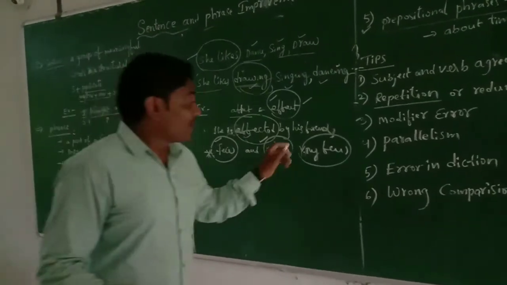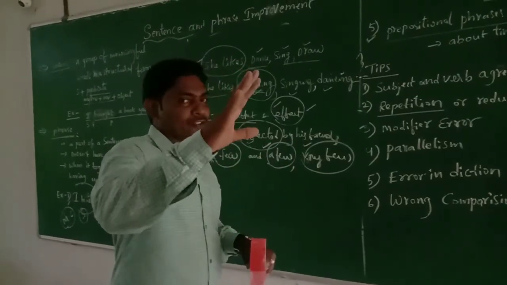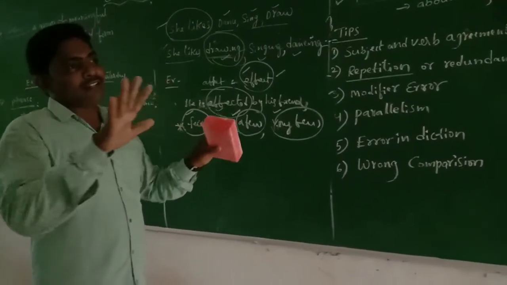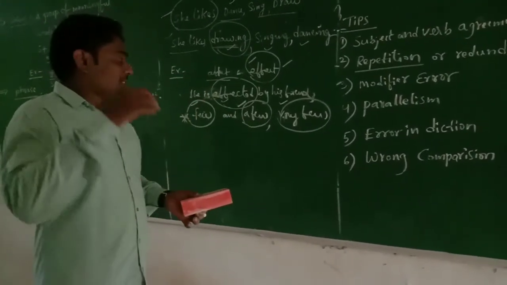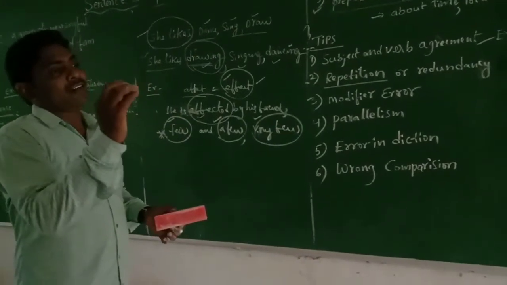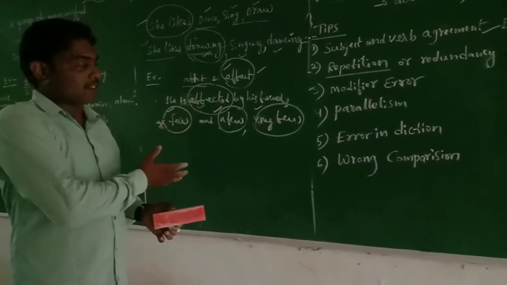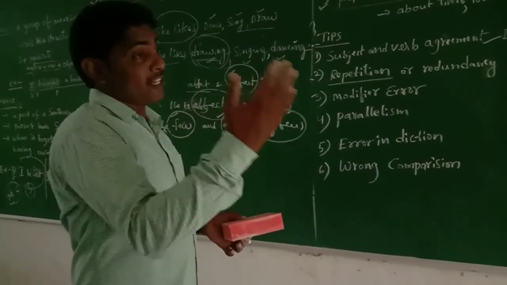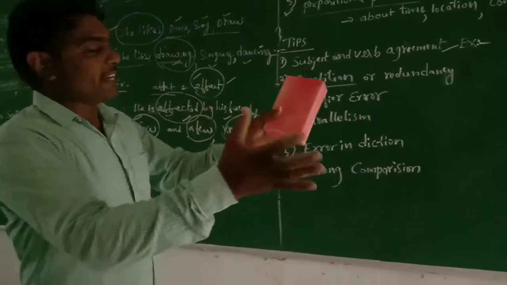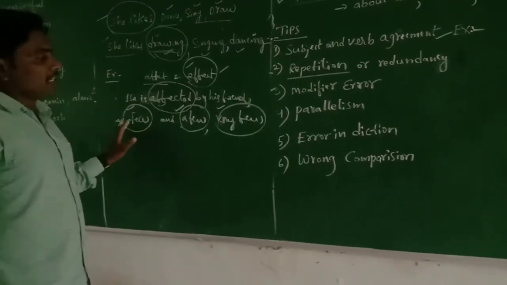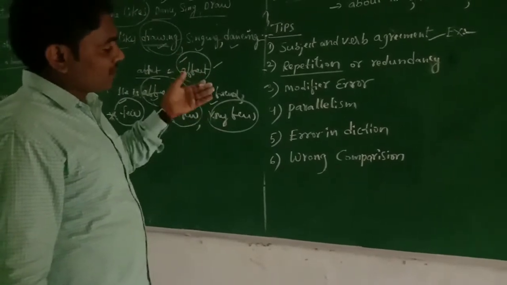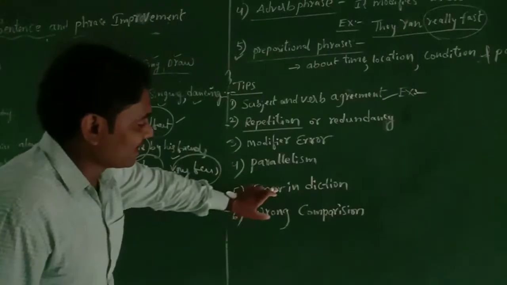So here, very few students. There are very few students. See here, there are few students. It means there are no students. That is the meaning of itself. So there are a few students means there are some students there. It gives meaning like that. So there are very few students means there are some more students there. So there is the avoiding of errors and the implementation of statements and phrases by the tip of error in diction.